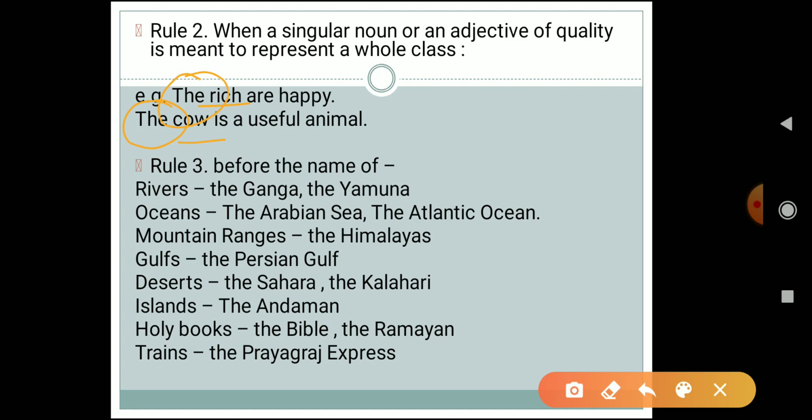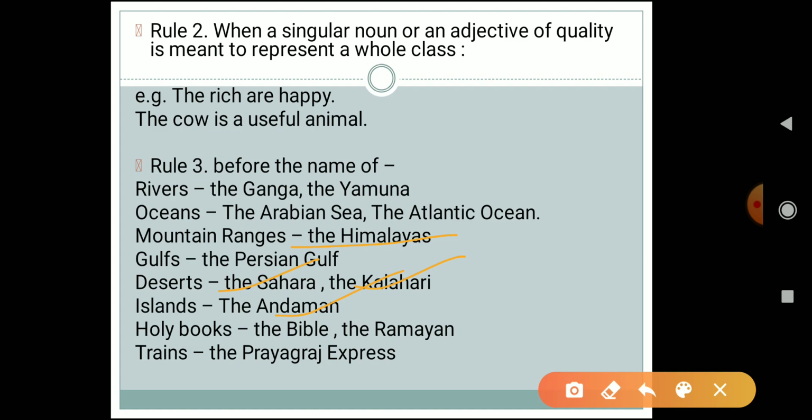Now let's see rule 3. Rule 3 says that we have to use the definite article the before the names of, first, rivers, like the Ganga, the Yamuna. Second, oceans, the Arabian Sea, the Atlantic Ocean. Next, mountain ranges, the Himalayas. We are talking about a range of mountains, that is Himalayas, so we have to use the Himalayas. Gulfs, for example the Persian Gulf. Deserts, the Sahara Desert, the Kalahari Desert. Islands, the Andaman and Nicobar Islands.